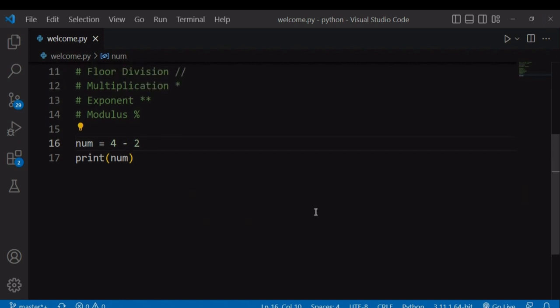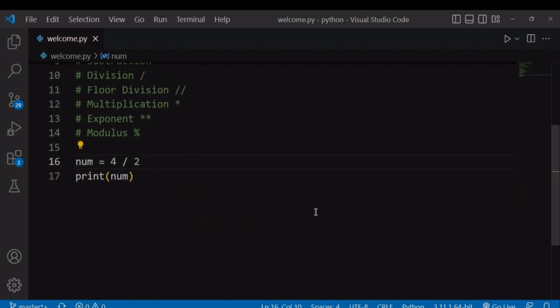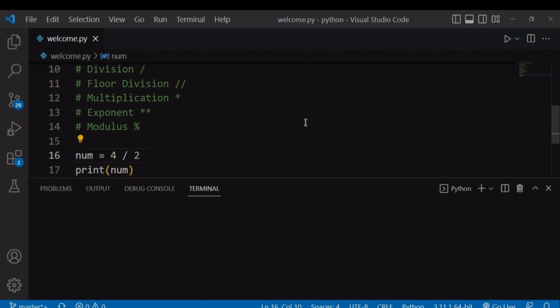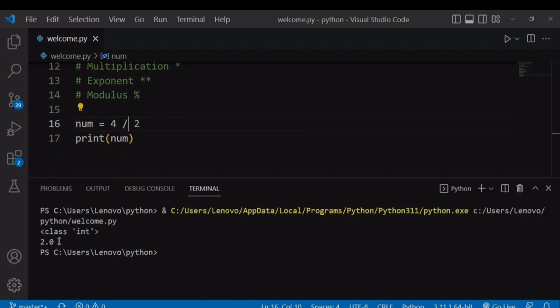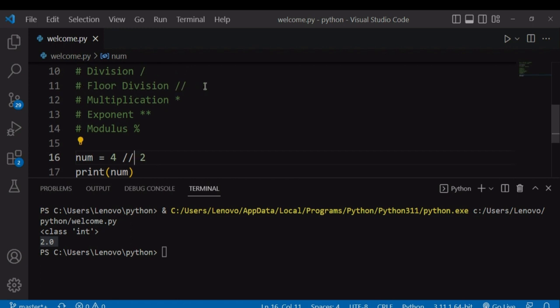Let's talk about the interesting part now. Division using a forward slash. You all know that 4 divided by 2 is 2, but this division is returning 2.0. So it is returning a float. If you want to return a whole number or an integer from a division, you have to use the floor division with the two forward slashes. So this floor division will return an integer or a whole number.